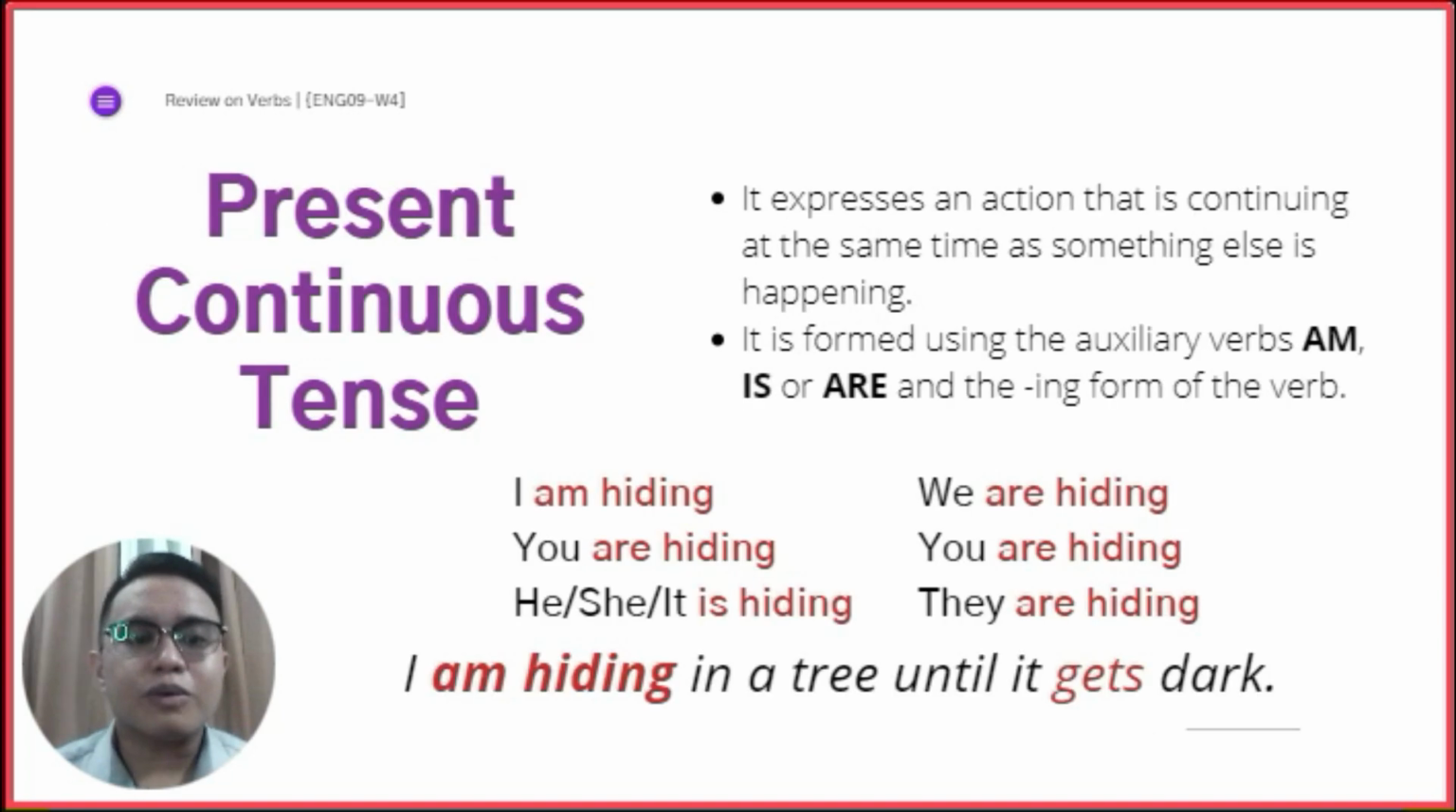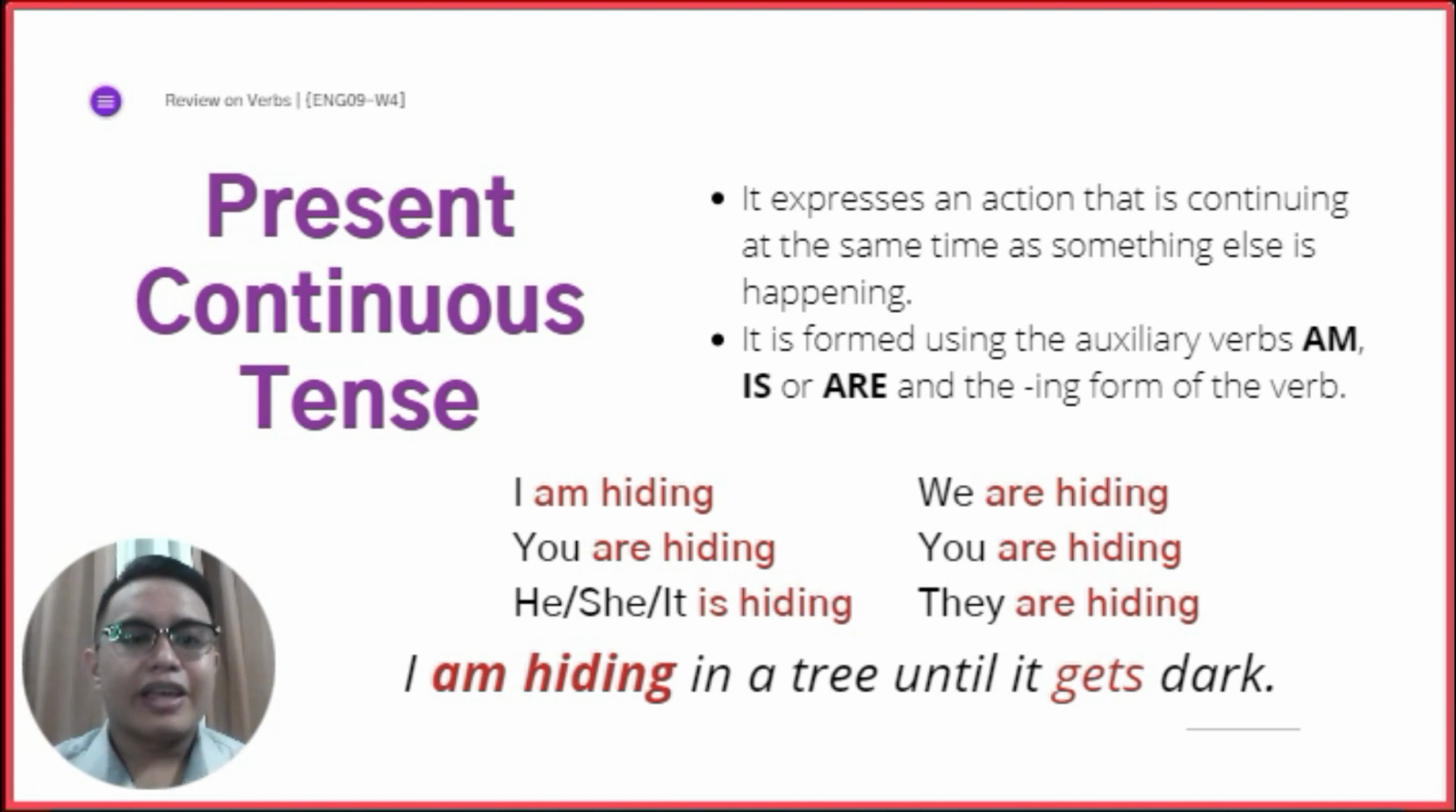Now, the first one is what we call the present continuous tense. The present continuous tense expresses an action that is continuing at the same time as something else is happening. So, something is happening, but the action still continues. For example, I am hiding in a tree until it gets dark. The action hiding is continuing at the same time as it starts to get dark.